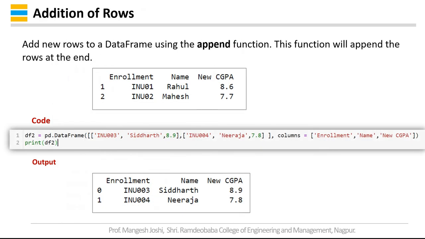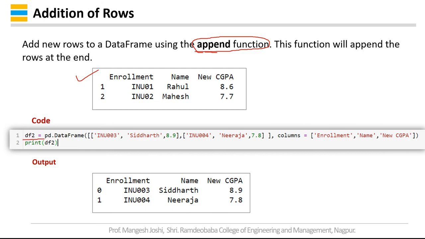Now addition of new rows. We add new rows to a data frame using the append function. For selection of rows you have the loc function, and for addition of new rows you have the append function. This function will append the rows at the end. So suppose you have this data frame. The code is